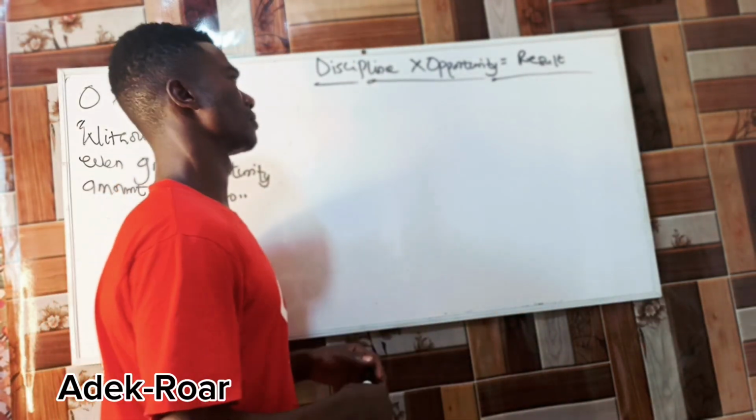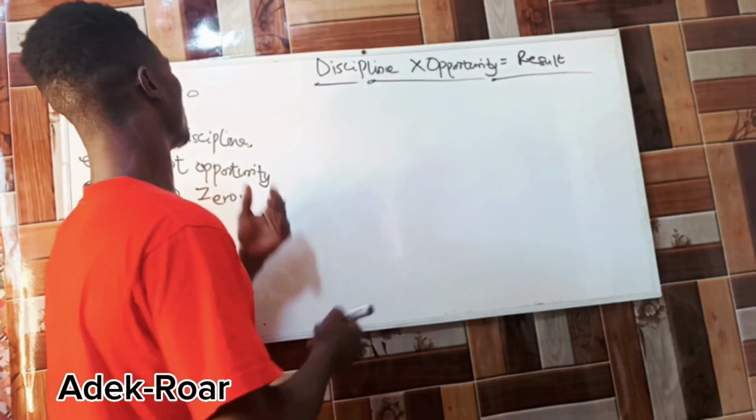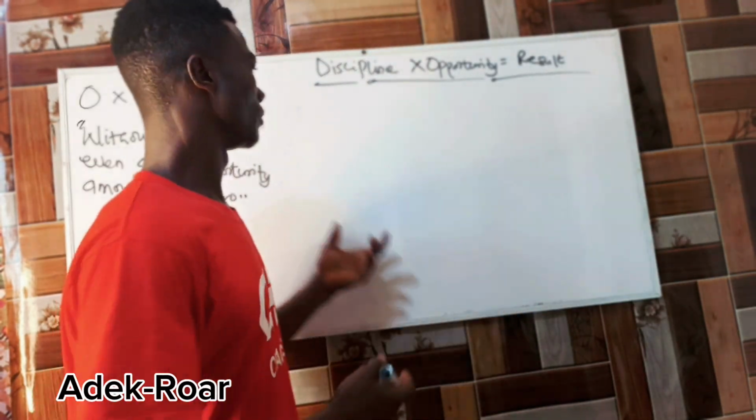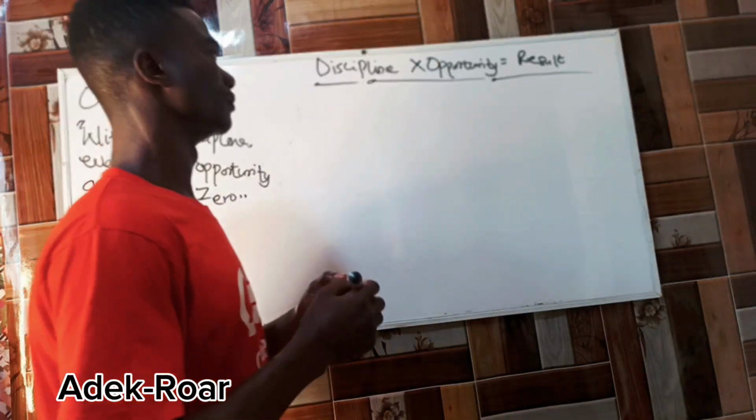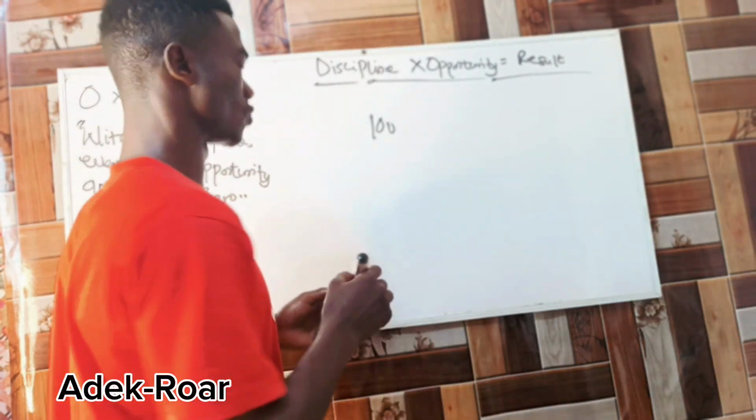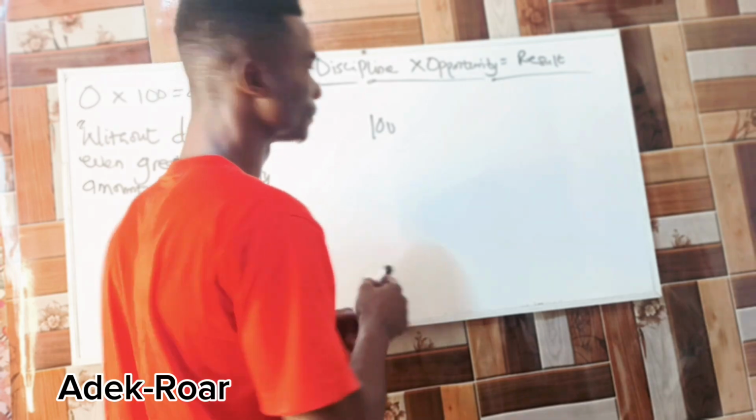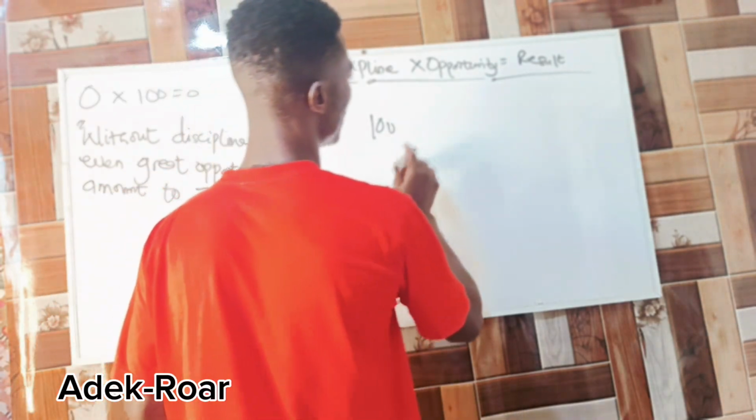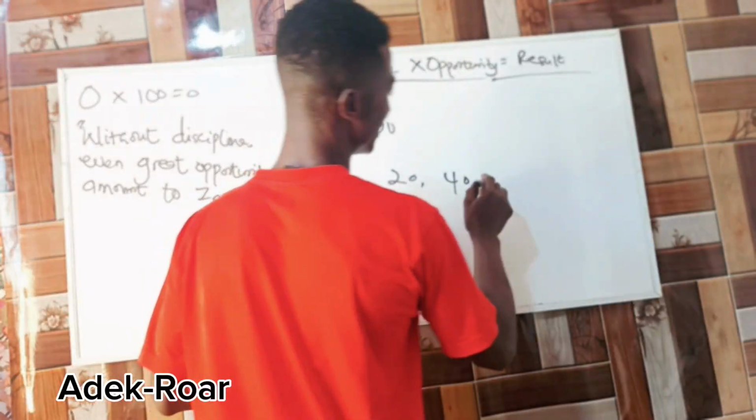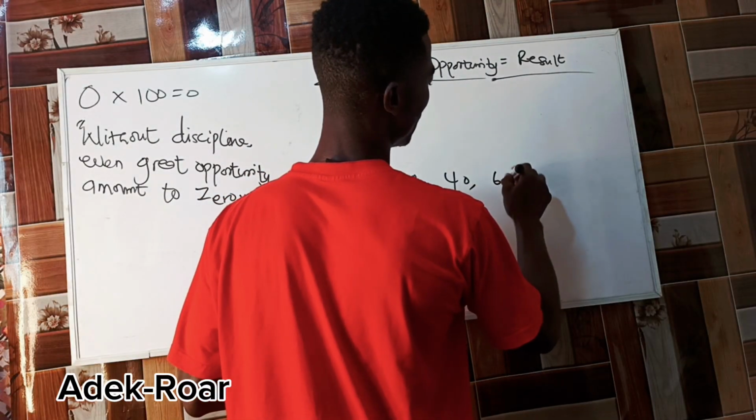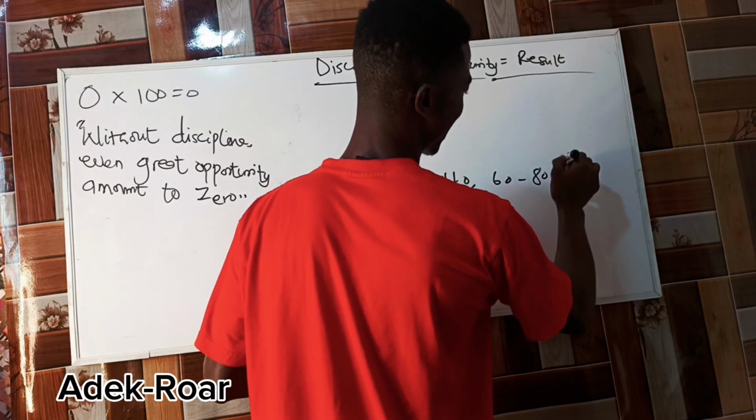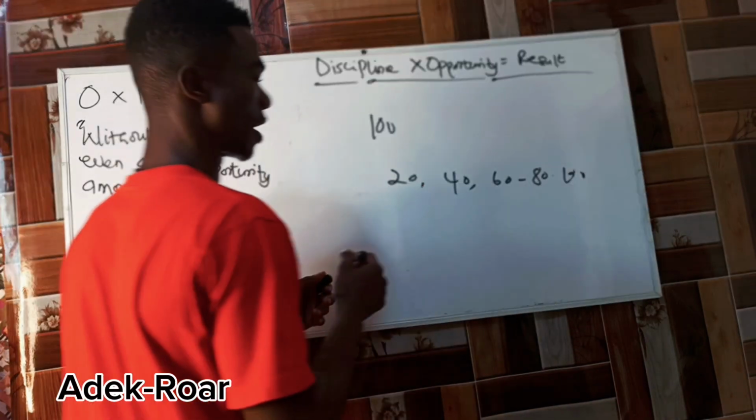So please, without much ado, let's get straight. Before we can draw our bar chart, we have to get our intervals. Let's look at the values we have. The highest value here is 100, so I can decide to choose intervals of maybe 20 or 40, 60, 80 and 100, right? I can get it on my bar chart.